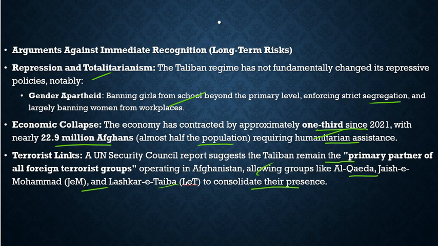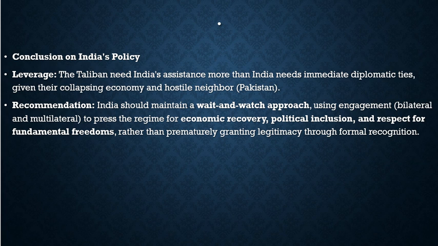Now, with this, let's move forward. Here, what is the conclusion on India's policy? Leverage: the Taliban need India's assistance more than India needs immediate diplomatic ties, given their collapsing economy and hostile neighbor Pakistan. Recommendation: India should maintain a wait and watch approach, using engagement, bilateral and multilateral, to press the regime for economic recovery, political inclusion, and respect for fundamental freedoms, rather than prematurely granting legitimacy through formal recognition. So this is exactly what we had discussed so far.